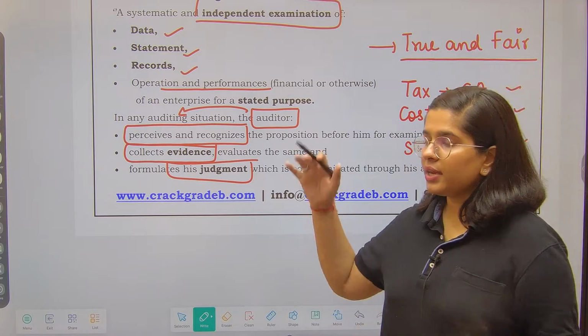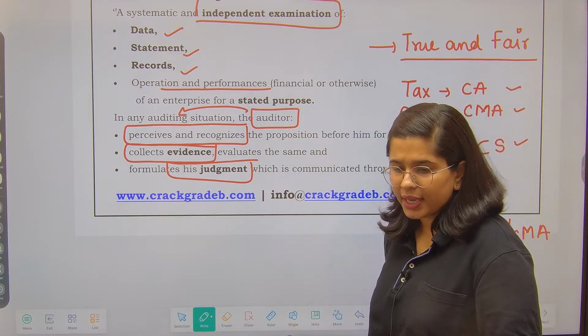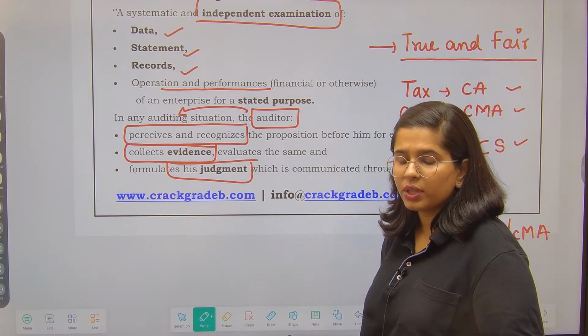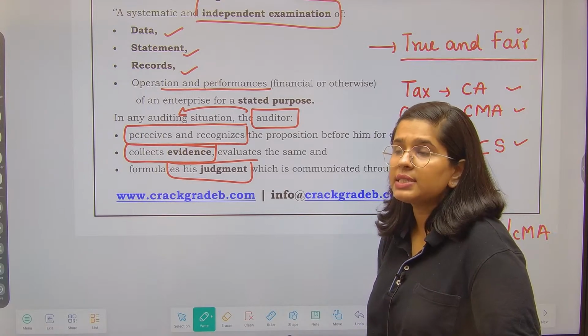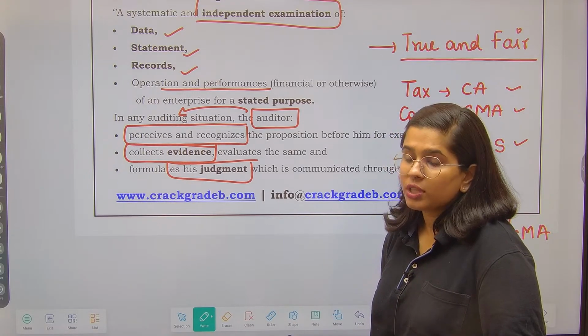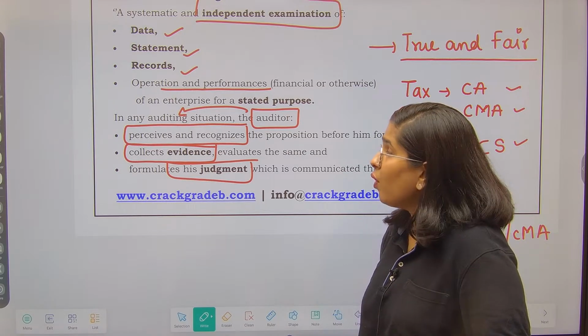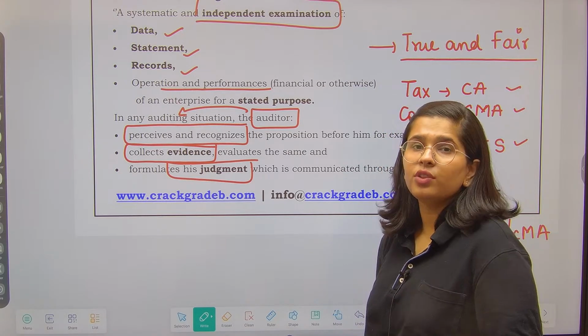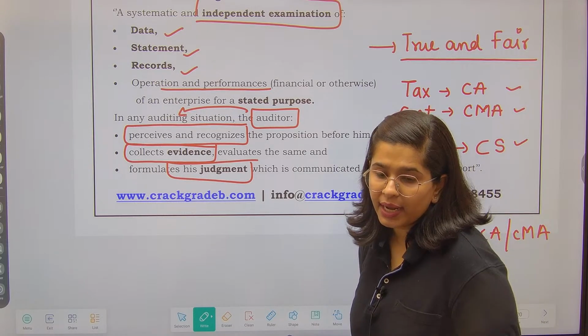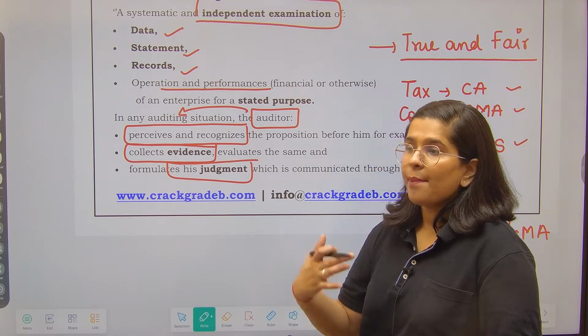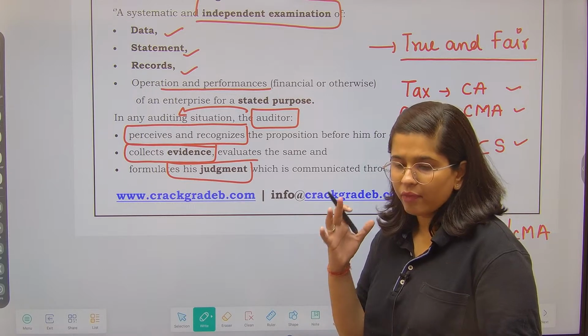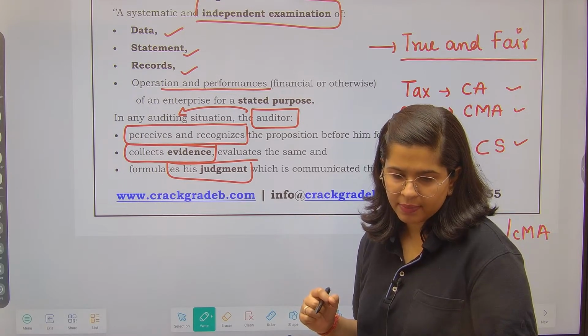Suppose in relation to tax audit, I was checking everything and I found 2-3 transactions which are suspicious in nature. So they will form my evidence. That is very easy. Now, after obtaining those evidences, I will formulate my judgment, that okay, this is what I have understood out of this.